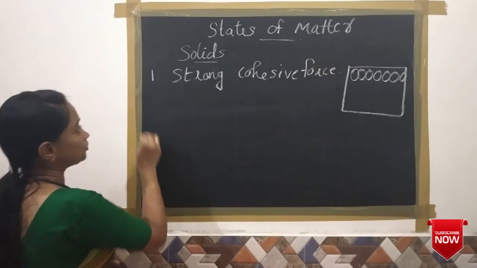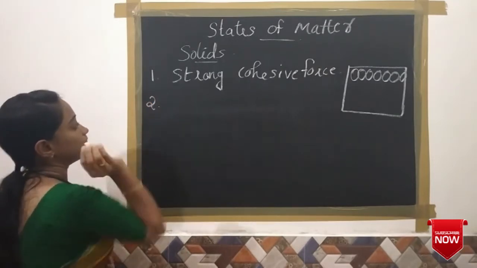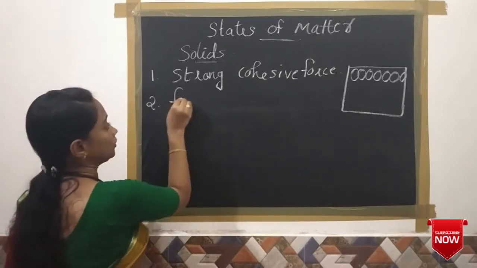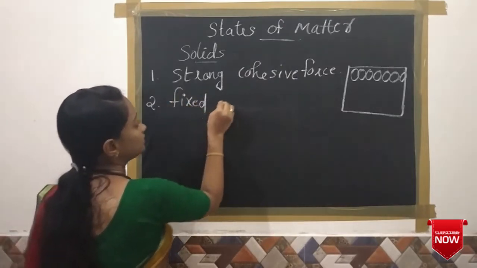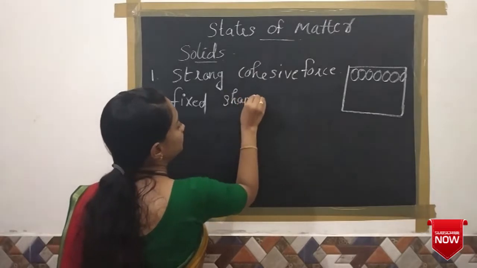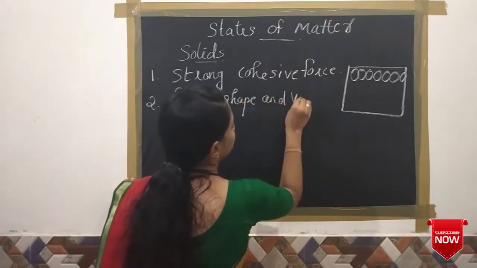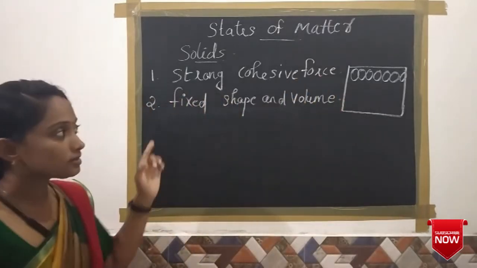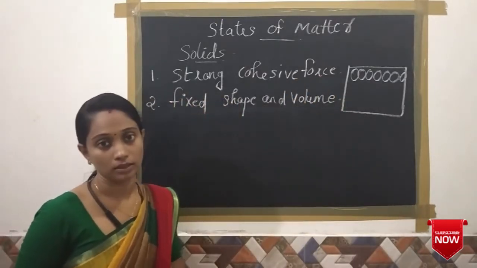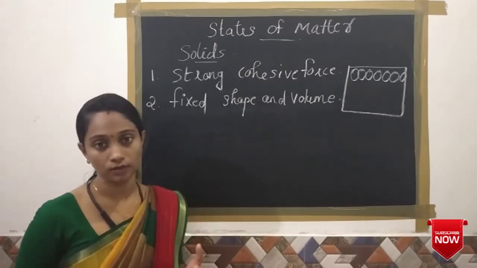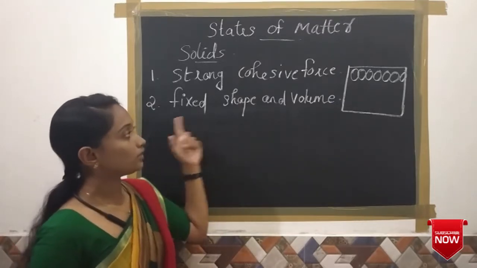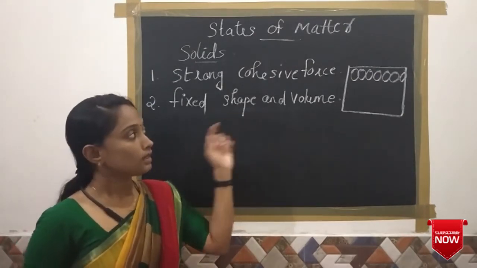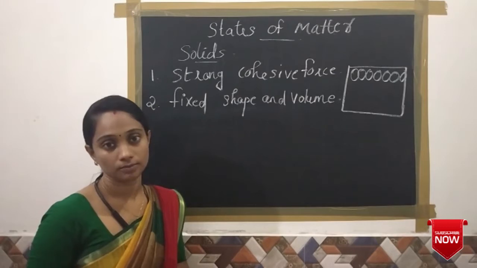And the second characteristic is that solid substances have a fixed shape and fixed volume. Due to this strong force of attraction between the particles, that is, a strong cohesive force, solid substances have a fixed shape and a fixed volume, because this force keeps the constituent particles together.